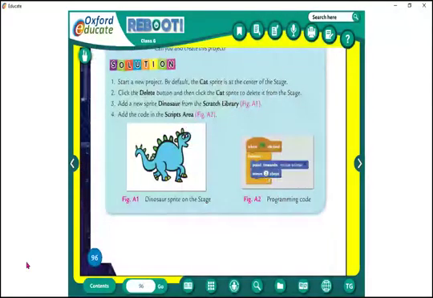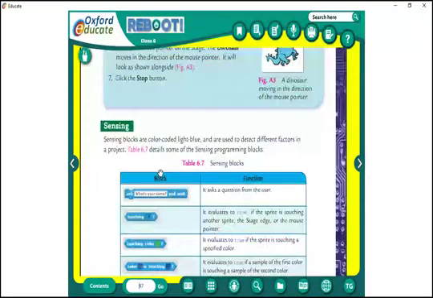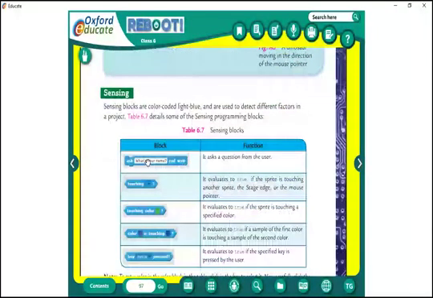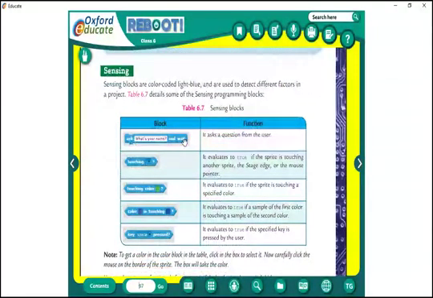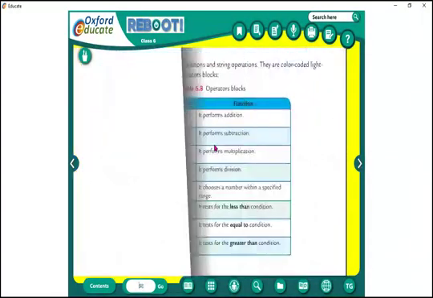One more is there, which is not here. Control I told was gold. Sensing is light blue. Next page. Sensing, what is the color code? Light blue. Underline light blue. Ask what is your name and wait, touching color. These are different types of blocks in the sensing category. Light blue.